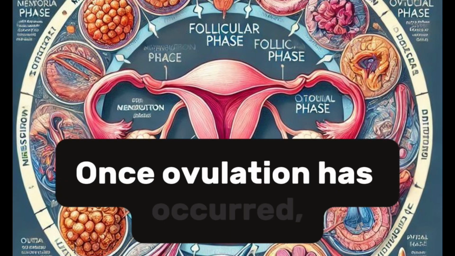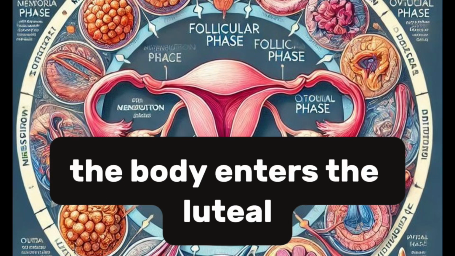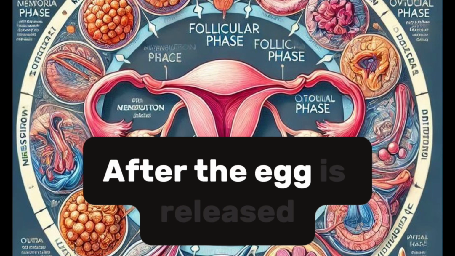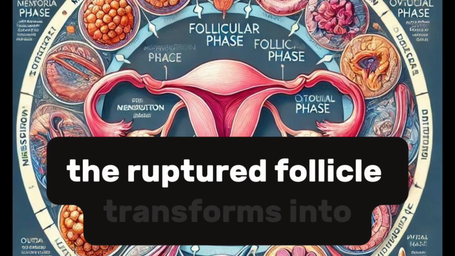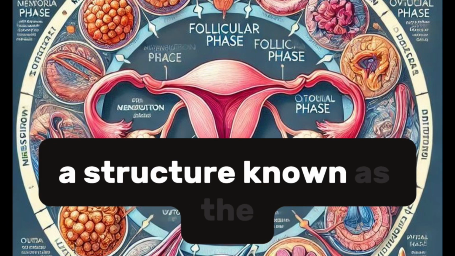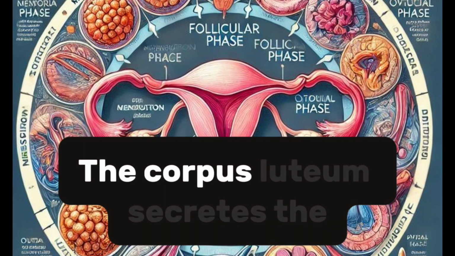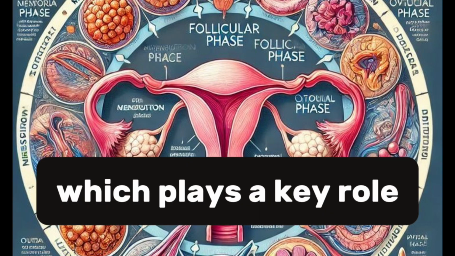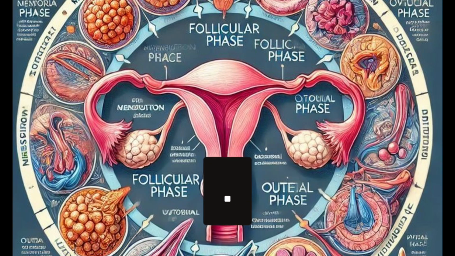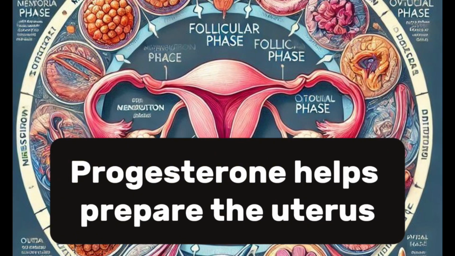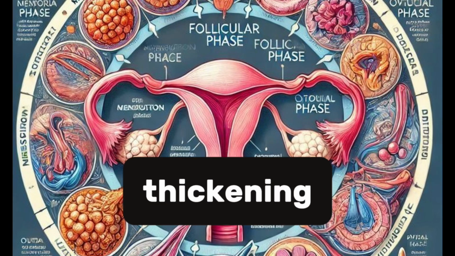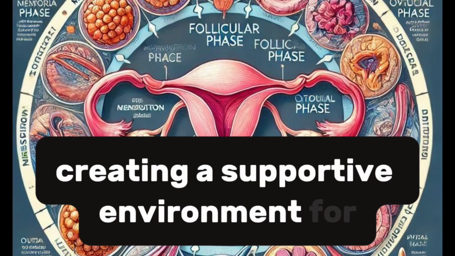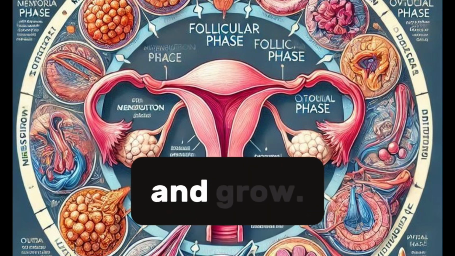Once ovulation has occurred, the body enters the luteal phase, which follows the ovulatory phase. After the egg is released, the ruptured follicle transforms into a structure known as the corpus luteum. The corpus luteum secretes the hormone progesterone, which plays a key role in maintaining the uterine lining. Progesterone helps prepare the uterus for a potential pregnancy by thickening the endometrium further, creating a supportive environment for a fertilized egg to implant and grow.